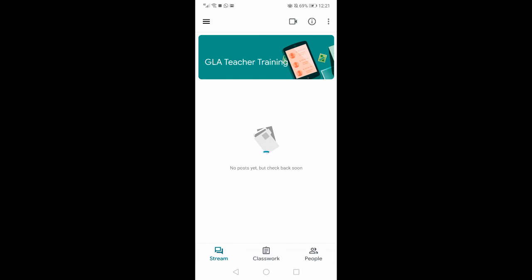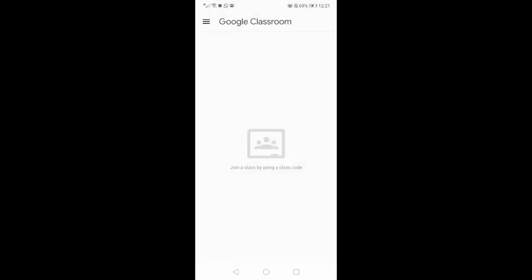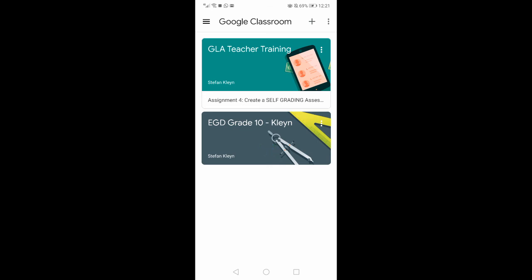You can continue adding more by clicking on that plus button on the top right hand side, and so you can then add your other subjects to gain access to the classes. Enjoy.